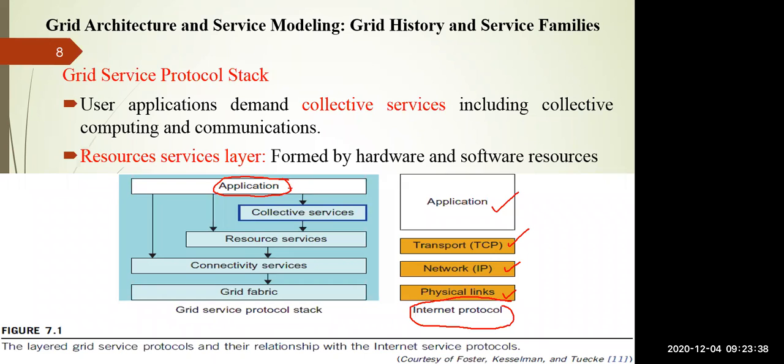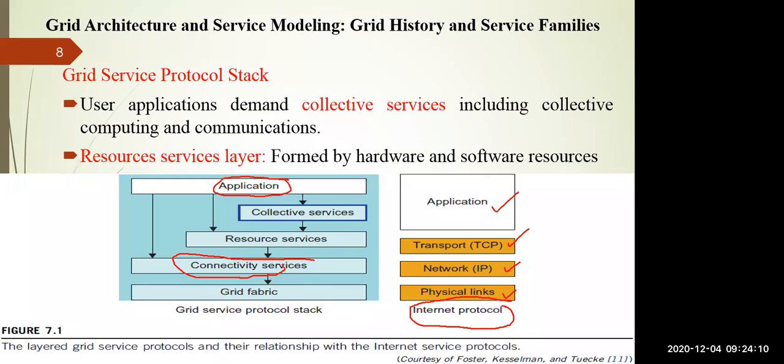After the request reaches the collective service, the next layer is the resource layer. The resource layer is formed by the hardware and software resources aggregated to run the user application under the collective fashion. So all the hardware and software are combined together in order to provide services to a particular application or a group of applications.